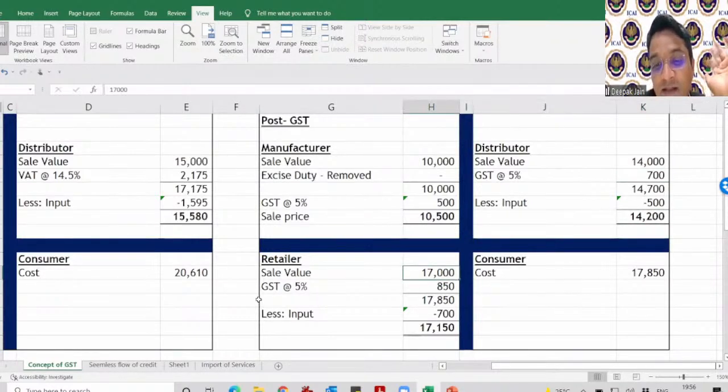When this comes to the retailer, he will sell at 17,000 rupees. He will charge GST at 5%. Then his input tax credit he will get. So this is how the chain of GST works.